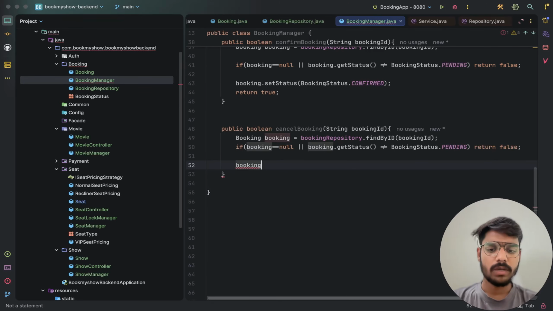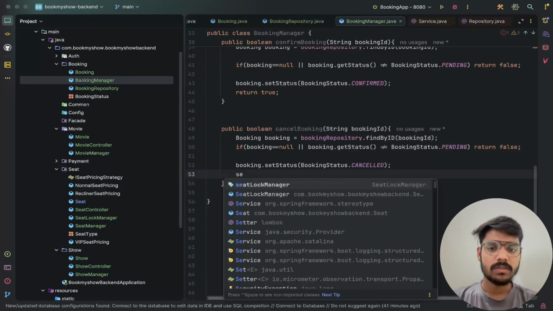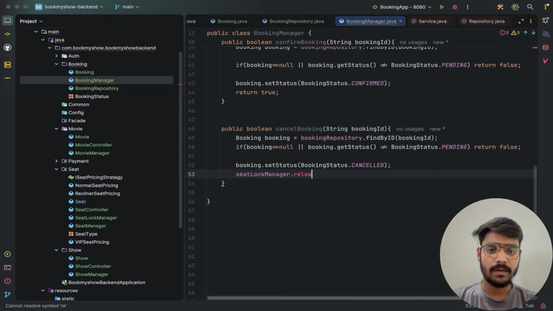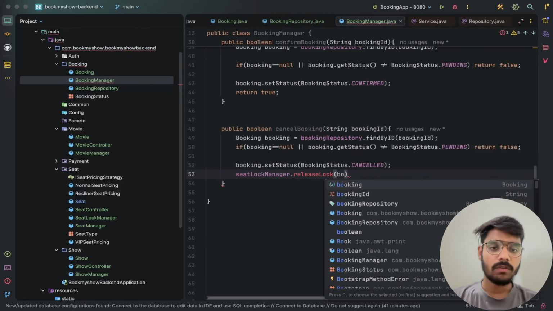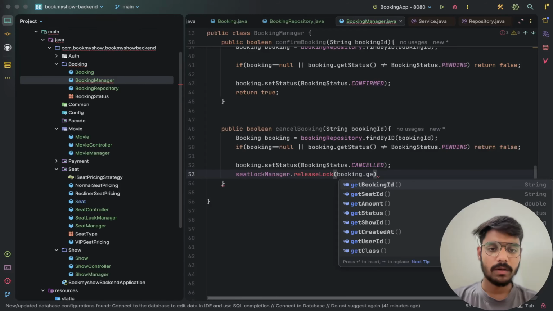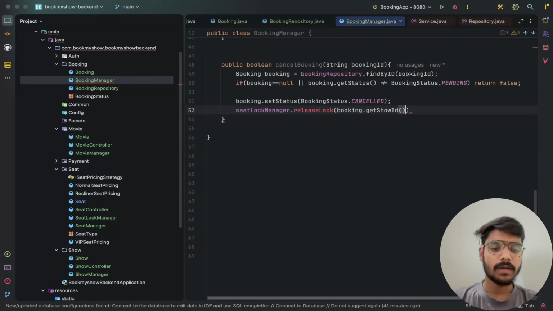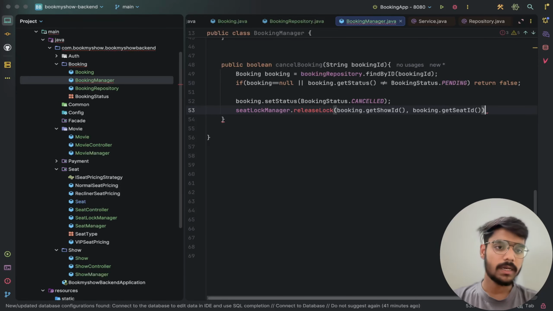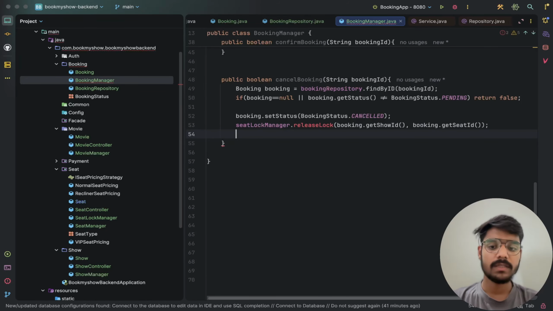Now we will use booking.setStatus, in which we use booking cancelled as the status. And now seatLockManager.releaseLock. Why do we not have releaseLock right now? The releaseLock is a method we will write later. In releaseLock, we will give booking.getShowId and booking.getSeatId, so it will release the lock. We will set a method in it.